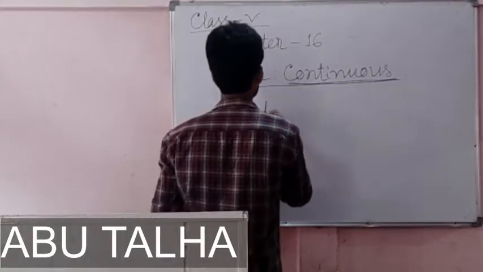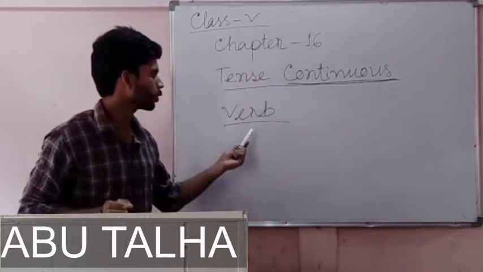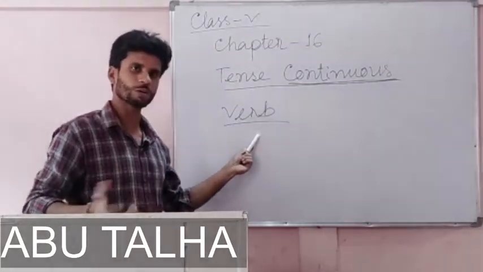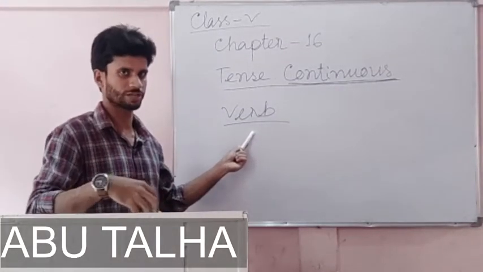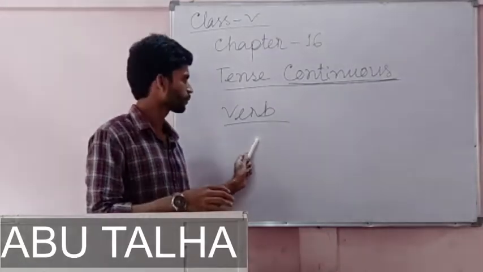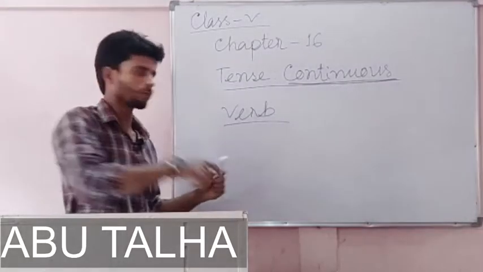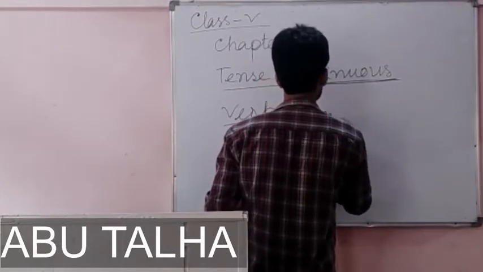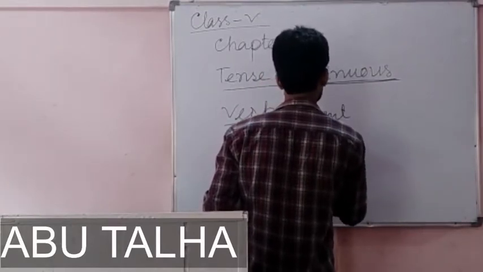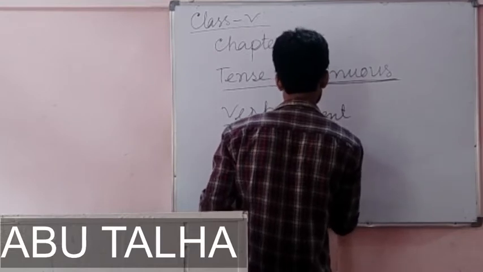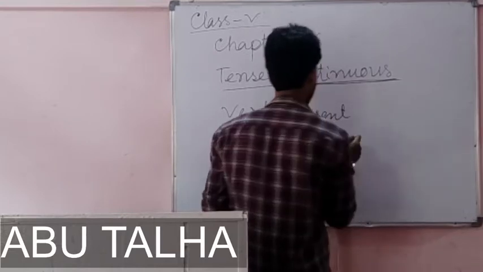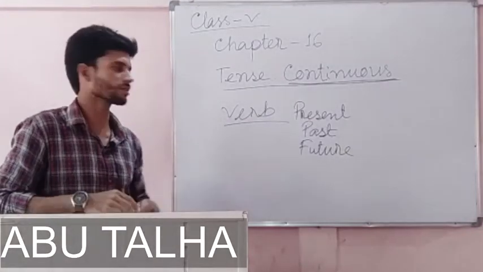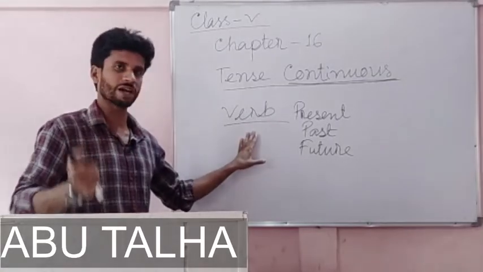By verb we mean those words which refer to doing something: action words or doing words are called verbs. A verb has three forms: present, past, and future. These are the three forms that a verb has.